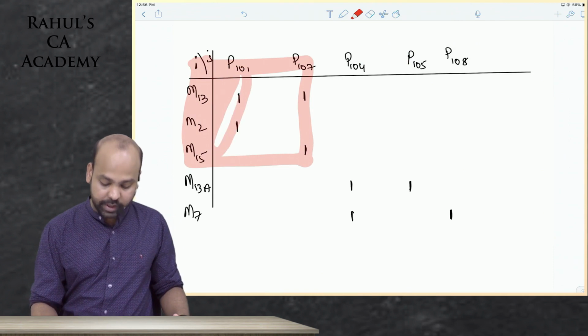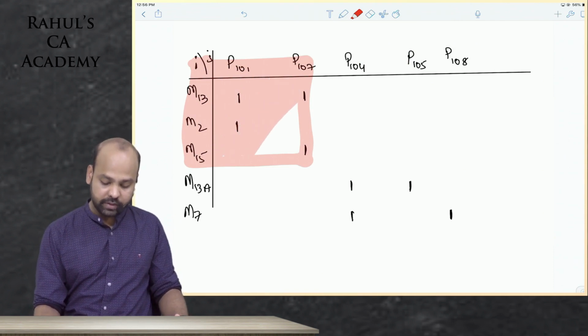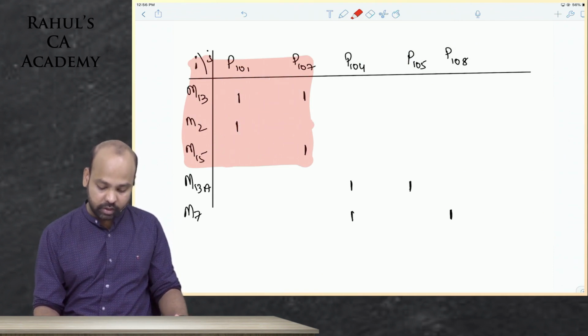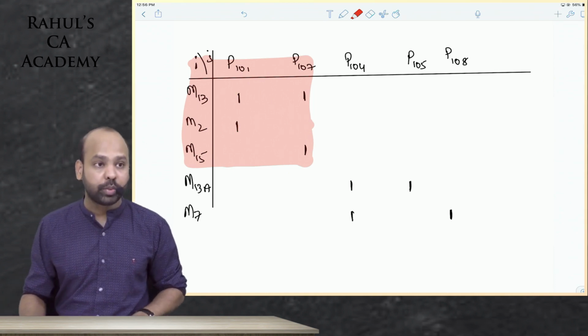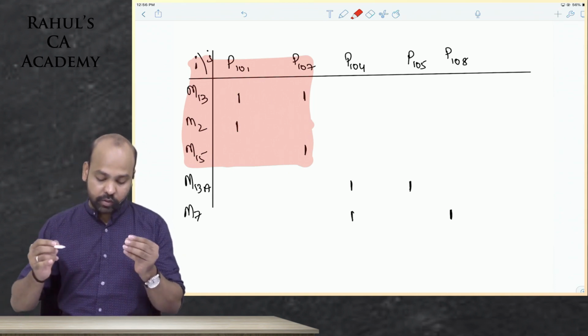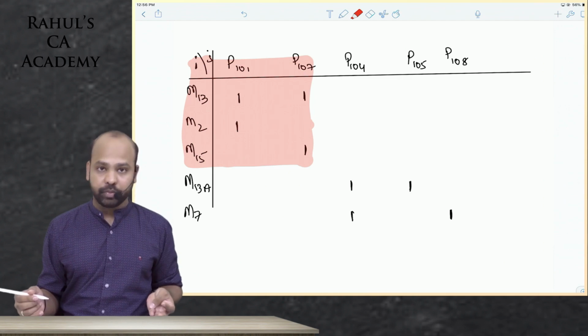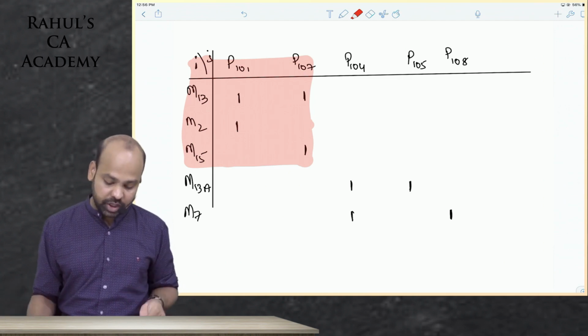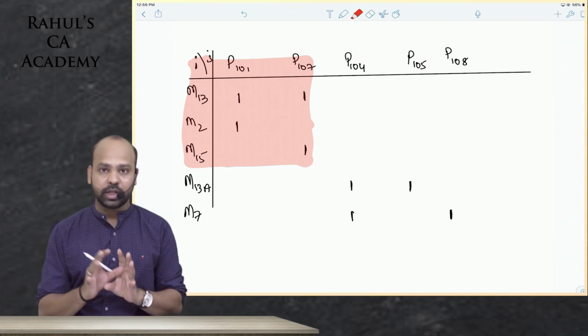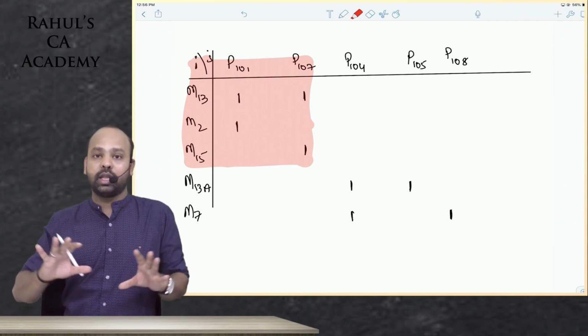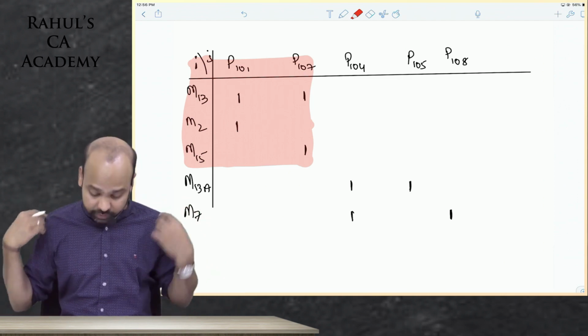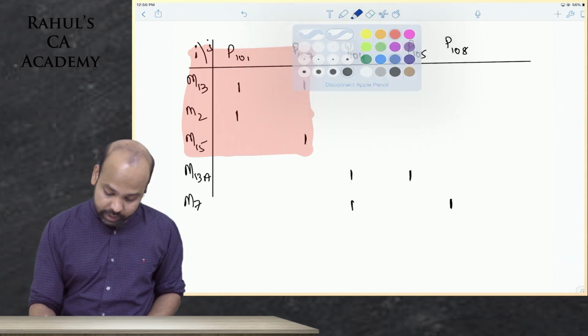This has become one grouping. Please understand this. So why, sir, did you term them as one grouping here? See, part 101 requires machine 13, machine 2. Part 107 on machine 13, machine 15. So you will put them in one group so that all these parts are manufactured there only and there will not be any movement of inventory as such. The other grouping that I will have is this.